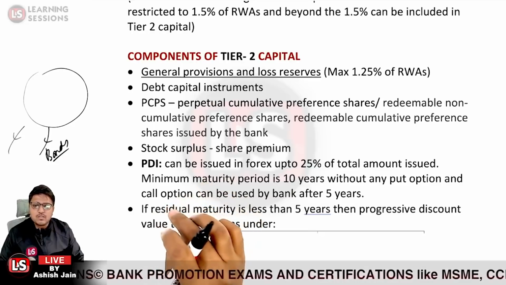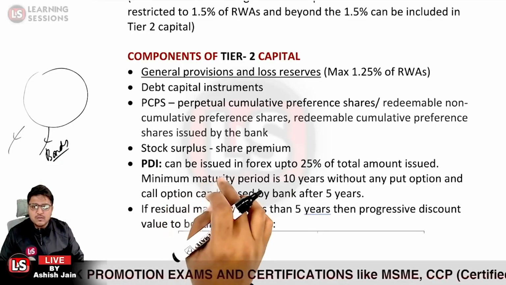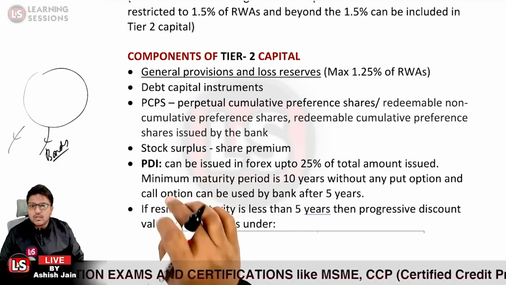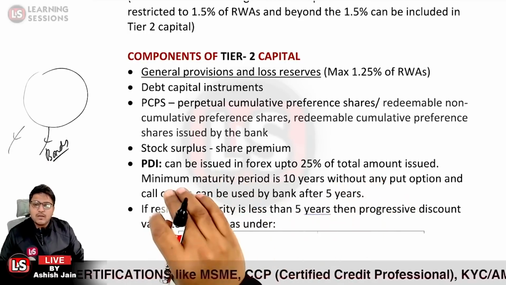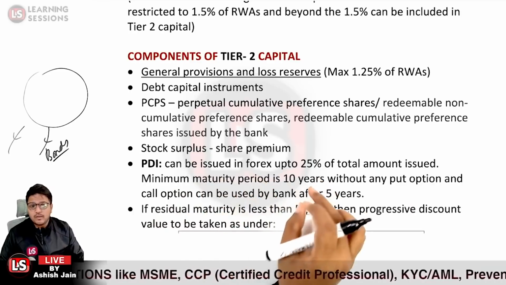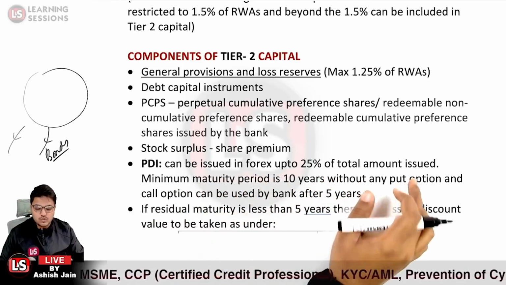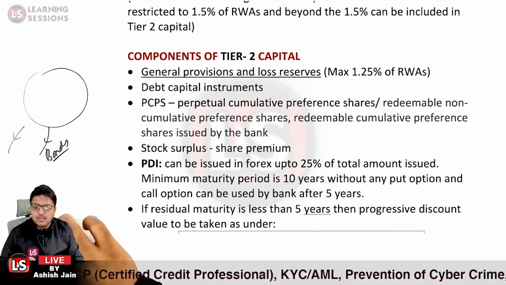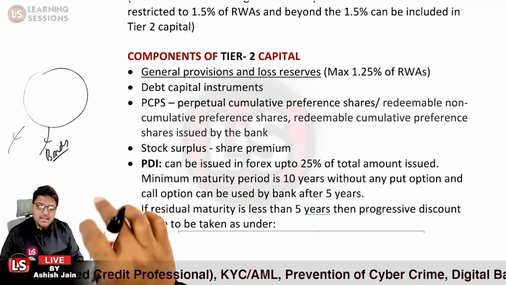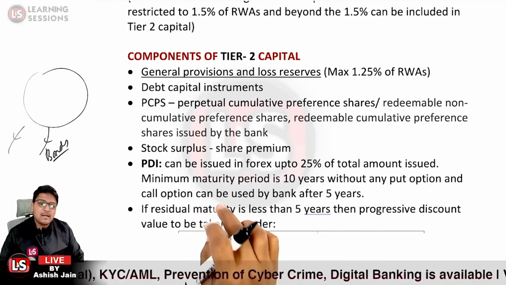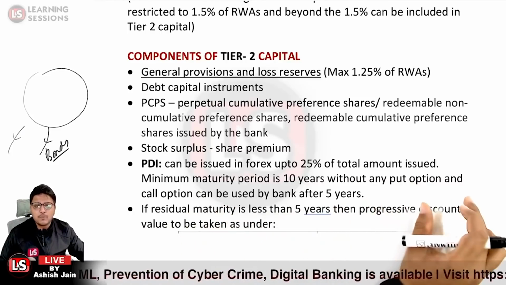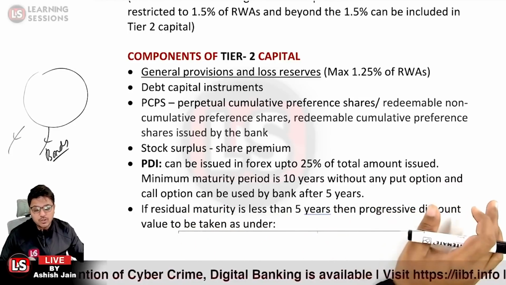And perpetual debt instruments means what? Perpetual debt instruments means those instruments on which the company will be paying the coupon for a lifetime. So PDI can be issued in Forex too, up to 25% of the total amount issued. If the total PDIs issued amount to rupees 10 crore, in that case PDIs can also be issued in 2.5 crore value. And minimum maturity period is 10 years without any put option.